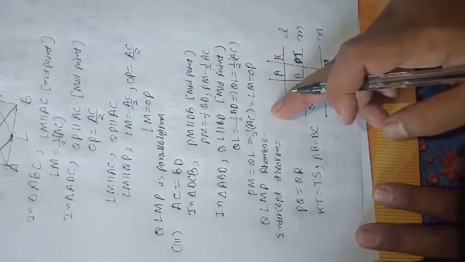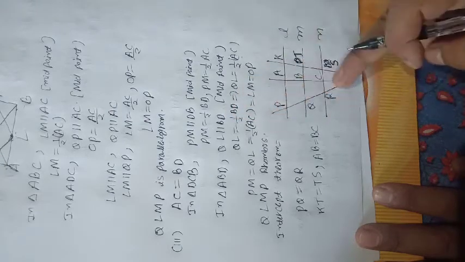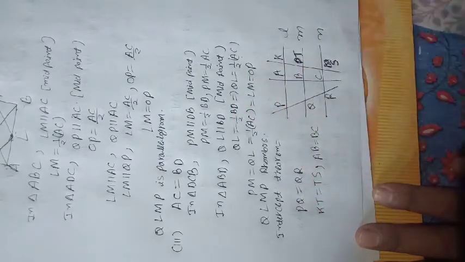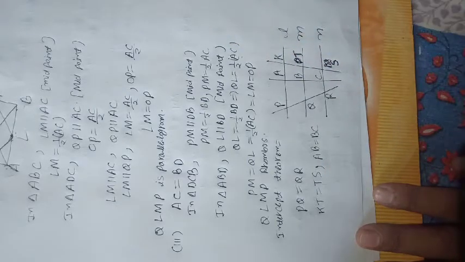This is the intercept theorem. If three or more than three lines are intersected equally by any transversal, meaning PQ equals QR, it is given, then any other transversal will also cut equal intercepts. This is the intercept theorem.